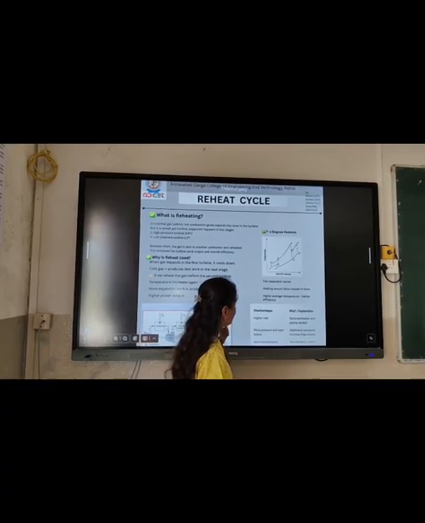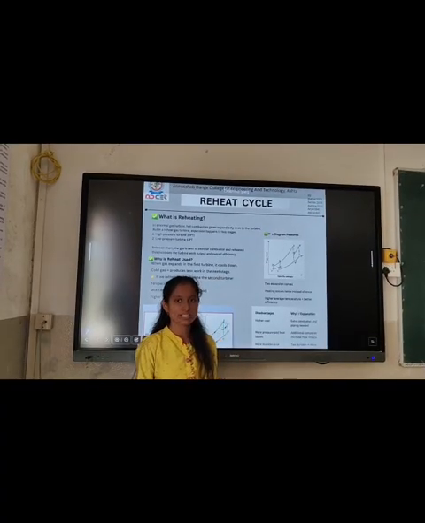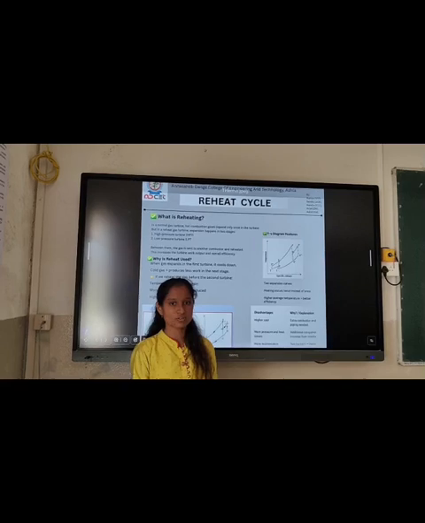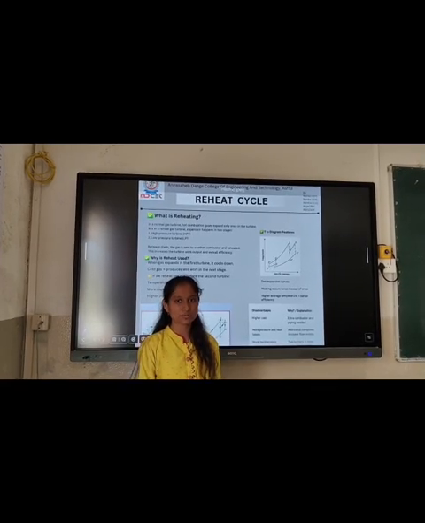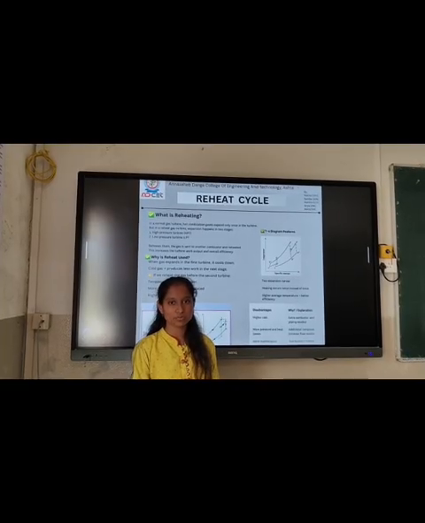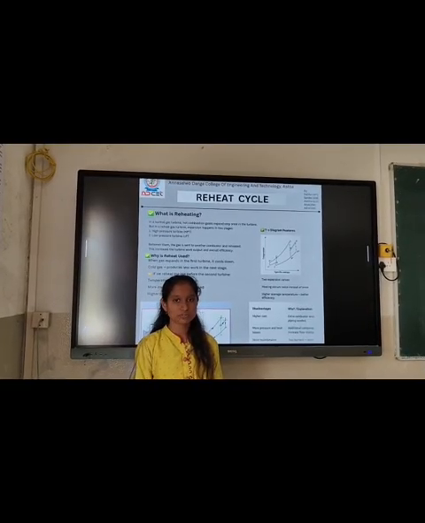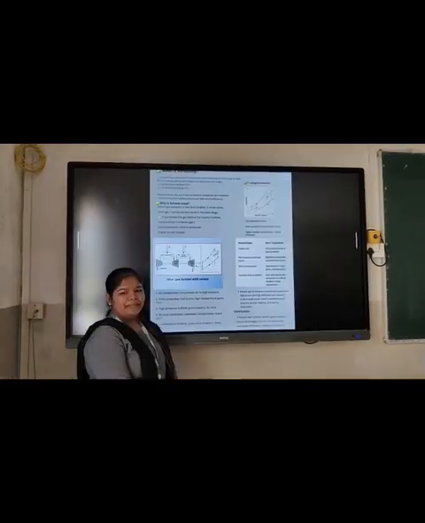Third is the 3 to 4 process. It is an isentropic expansion in the high pressure turbine. The steam expands through the high pressure turbine doing work. This is an isentropic expansion.